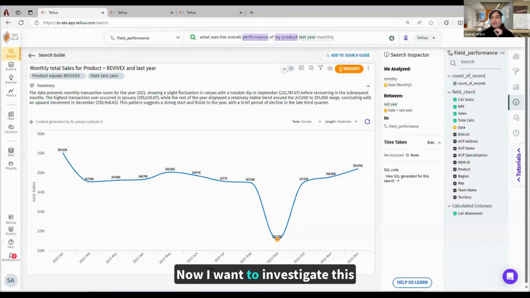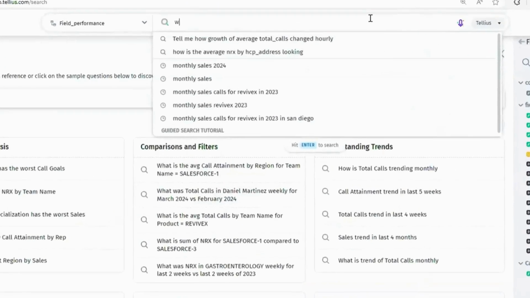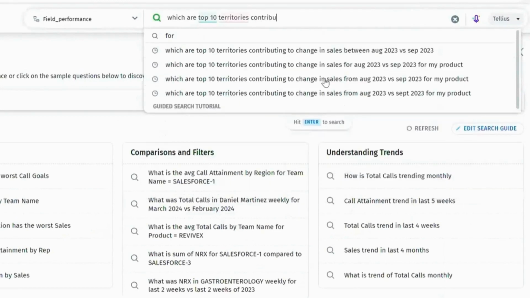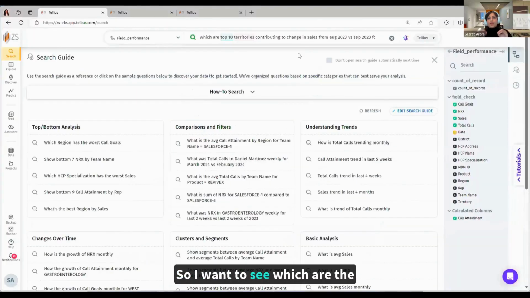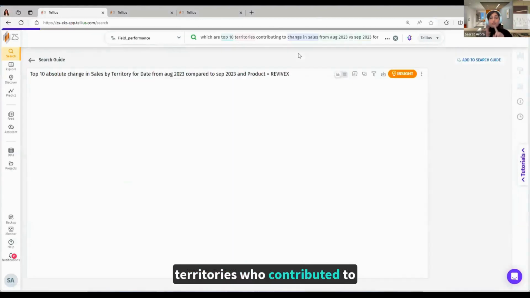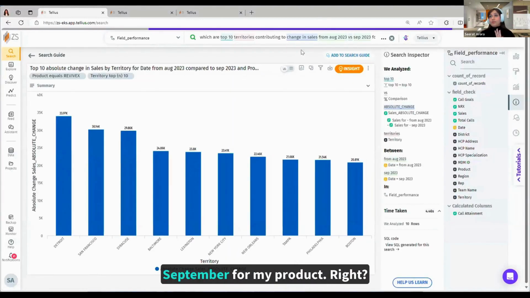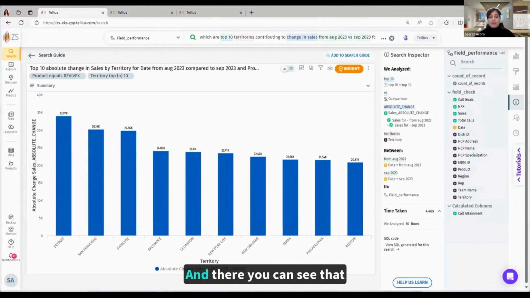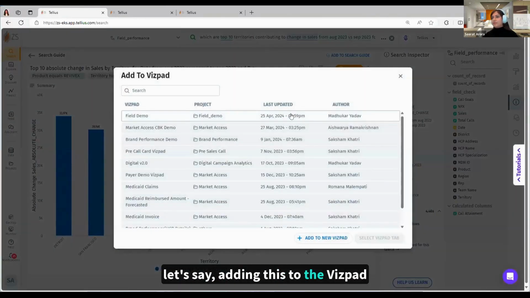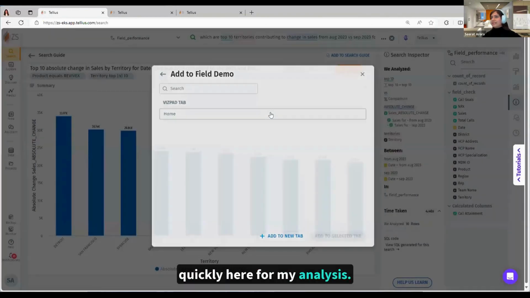Now, I want to investigate this dip in sales, right? So first, I would ask the next logical question. I want to see which are the territories that contributed to this drastic dip from August to September for my product. And there you can see that Detroit was the major driver here. It was the key contributor. And again, I would be adding this to the WISPAD quickly here for my analysis.